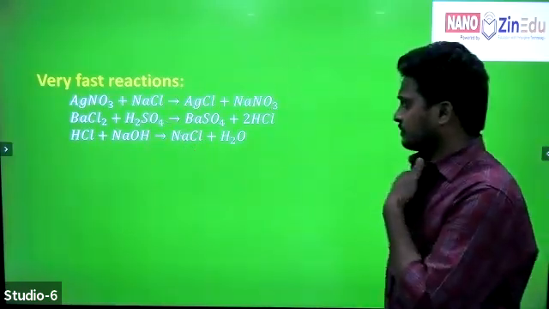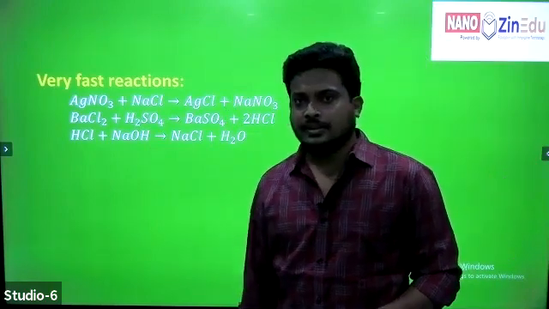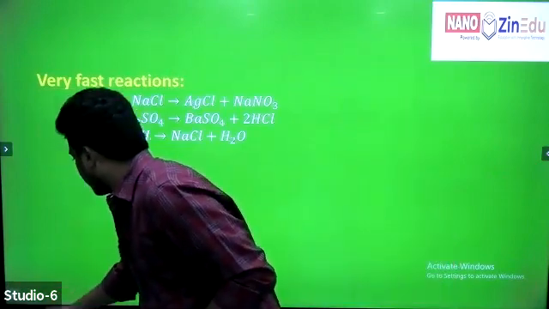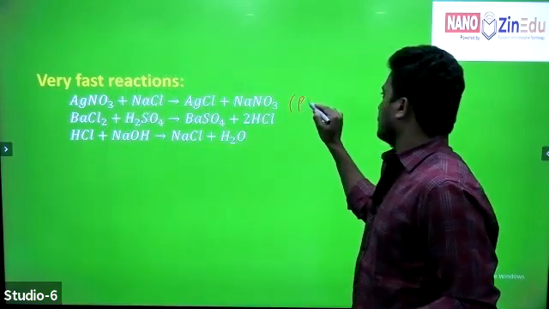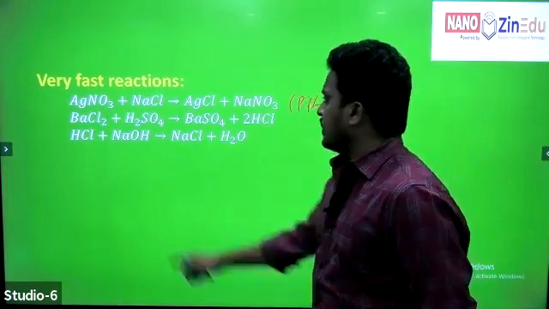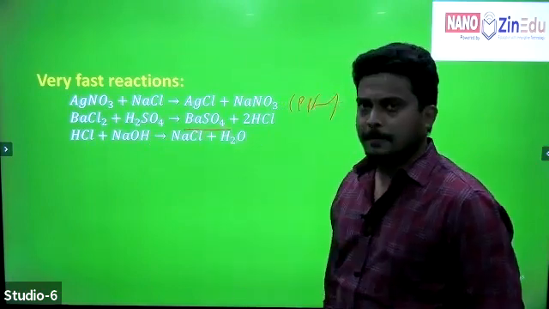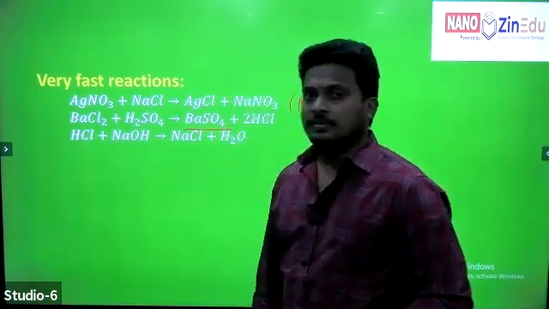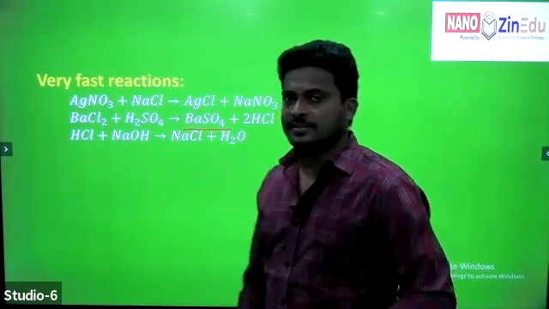For example, AgNO3 plus NaCl gives AgCl plus NaNO3, a precipitation reaction. All precipitation reactions are examples of very fast reactions. BaCl2 reacts with sulfuric acid to form BaSO4 precipitate. Neutralization reaction between a strong acid and a strong base is also an example of a very fast reaction.